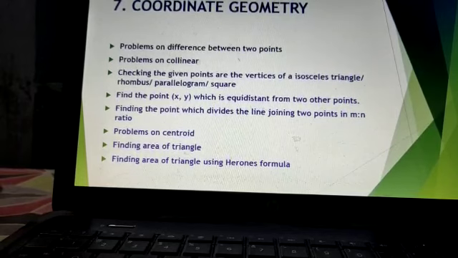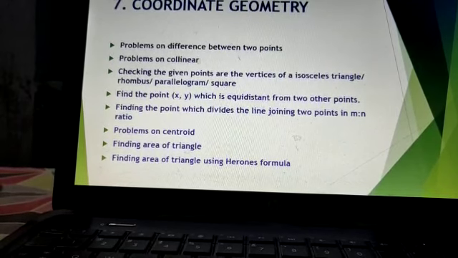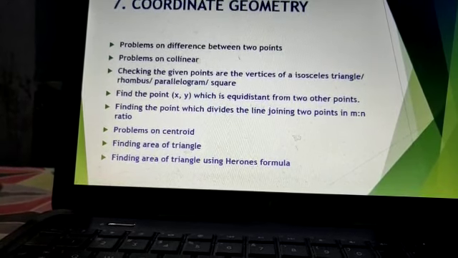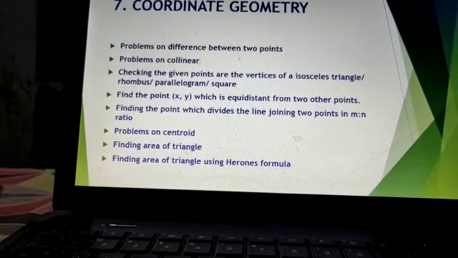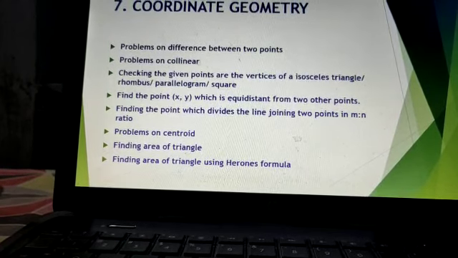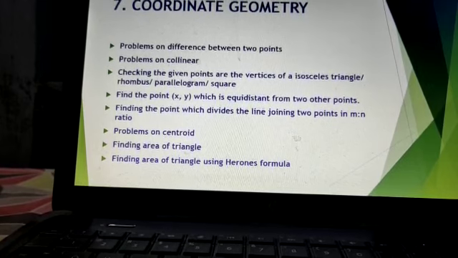In this method we can use the direct method, half into base into height. And next one is finding the area by using Heron's formula. Using Heron's formula also we can find the area of the triangle. These are the most important concepts of coordinate geometry.